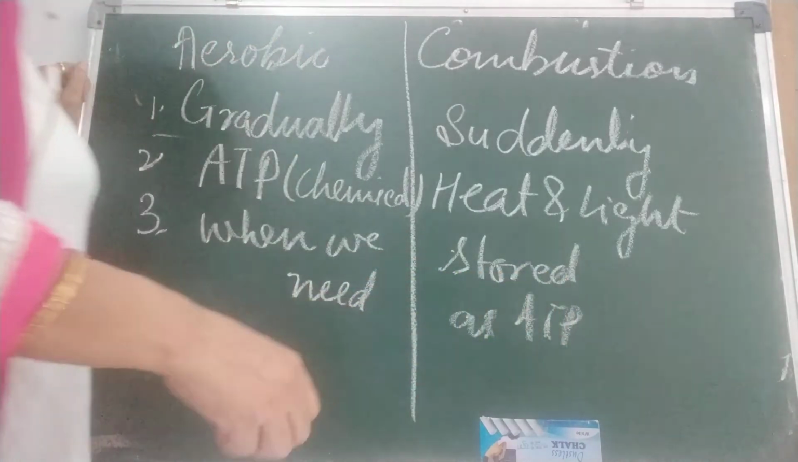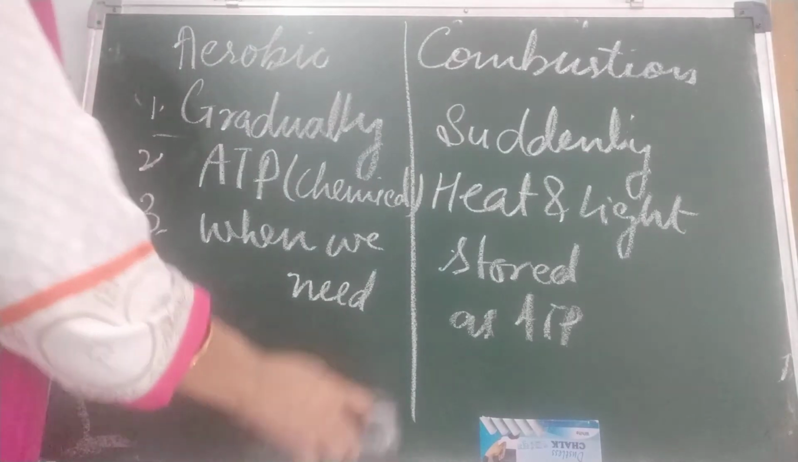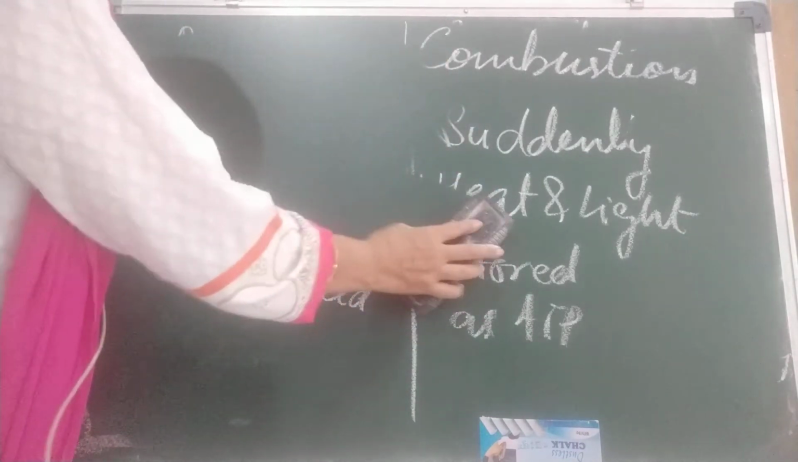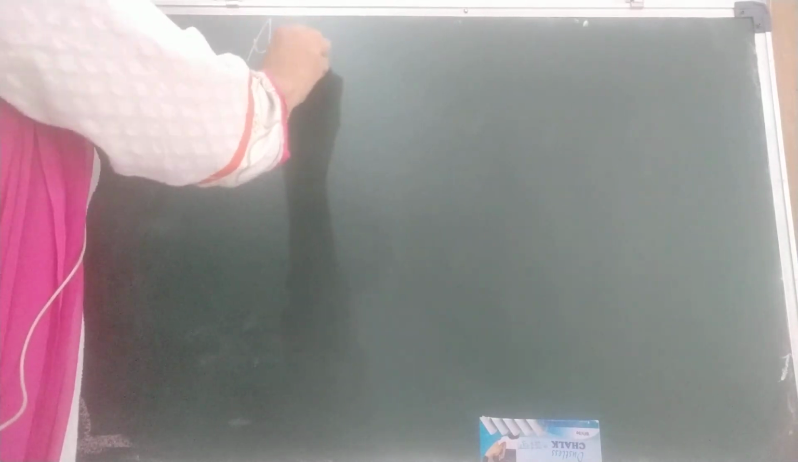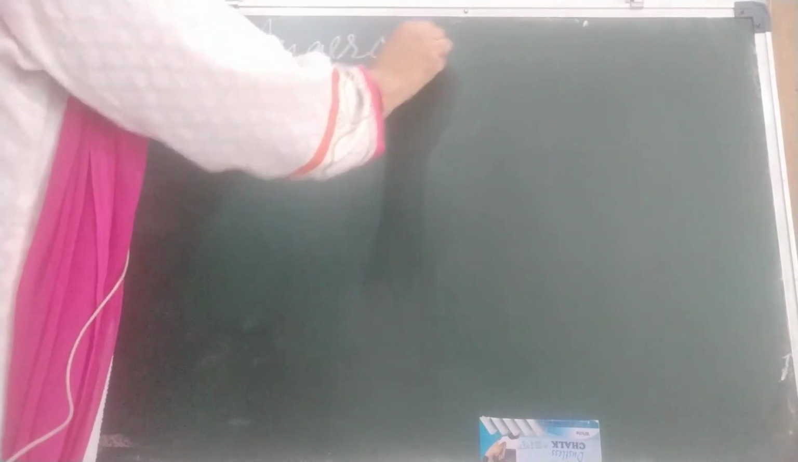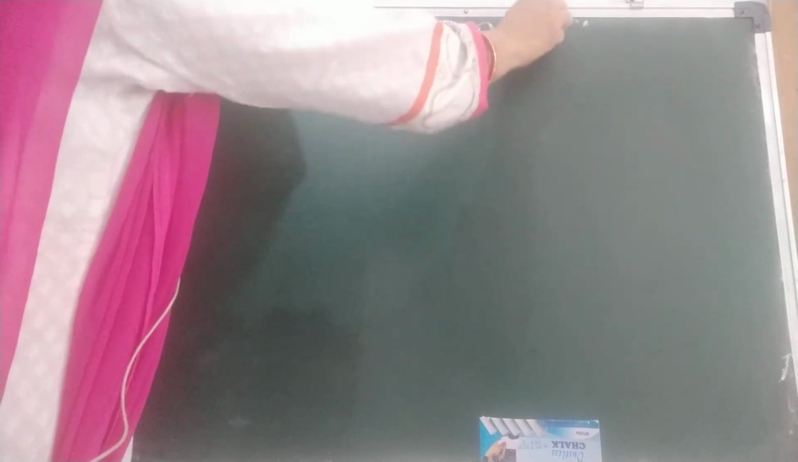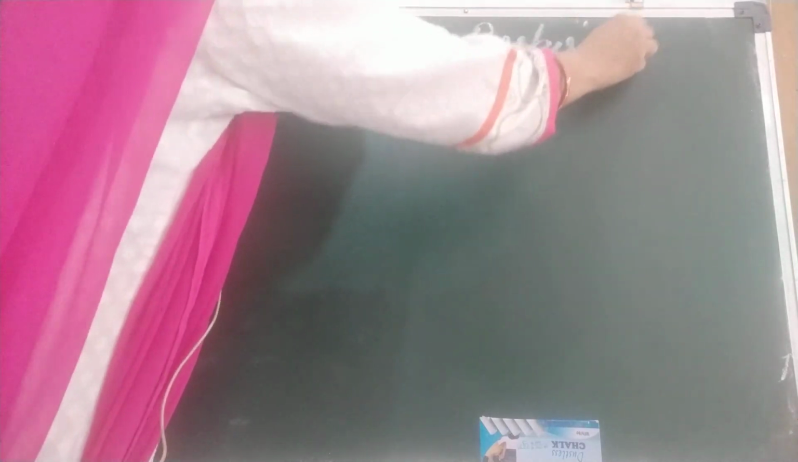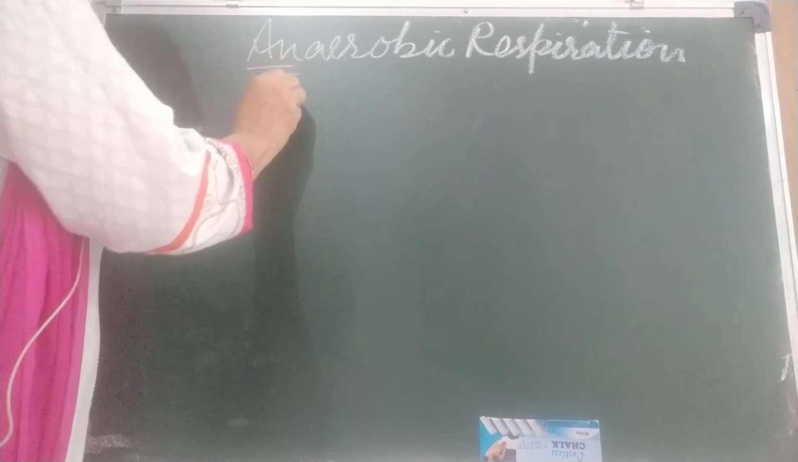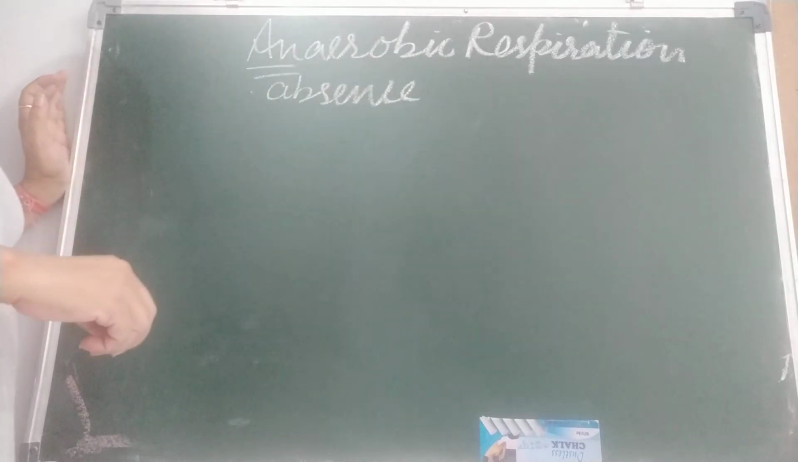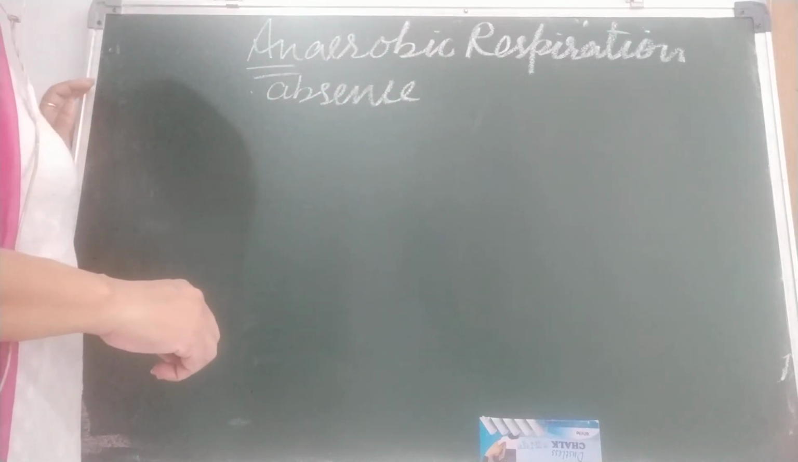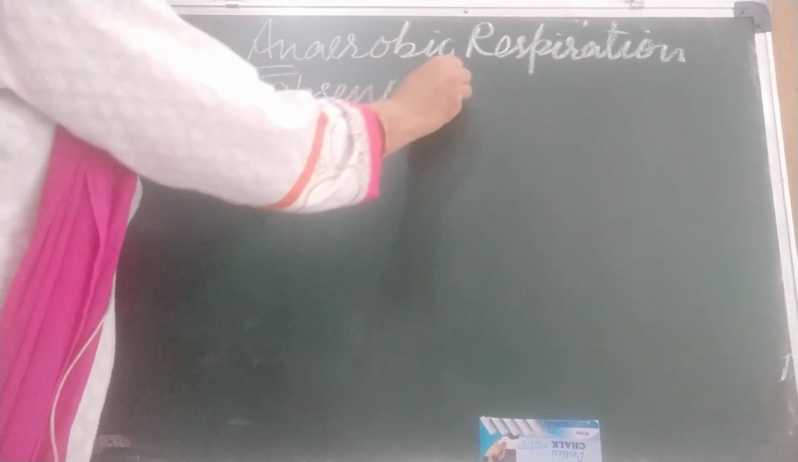Okay, children. So combustion is also like aerobic respiration, but some differences are there. Now, children, I am going to discuss anaerobic respiration. Anaerobic respiration is what? When respiration takes place in the absence of oxygen. No oxygen is there. Can you imagine respiration taking place when oxygen is not there? Yes. Absence of oxygen.